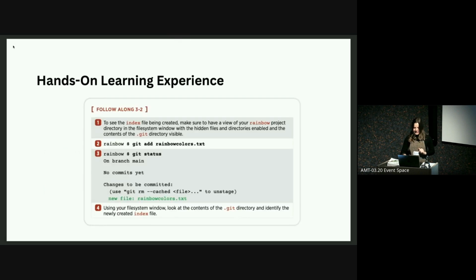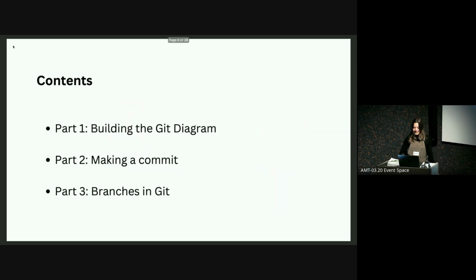My entire book is a hands-on learning experience. This is just a random example from chapter 3, which is a follow-along section. The entire book has follow-along sections. So today I'm going to be working on the content in the first couple chapters, and you're going to get to see what the learner goes through. But obviously, it's not going to be follow along for the rest of the people because that is very difficult logistically.